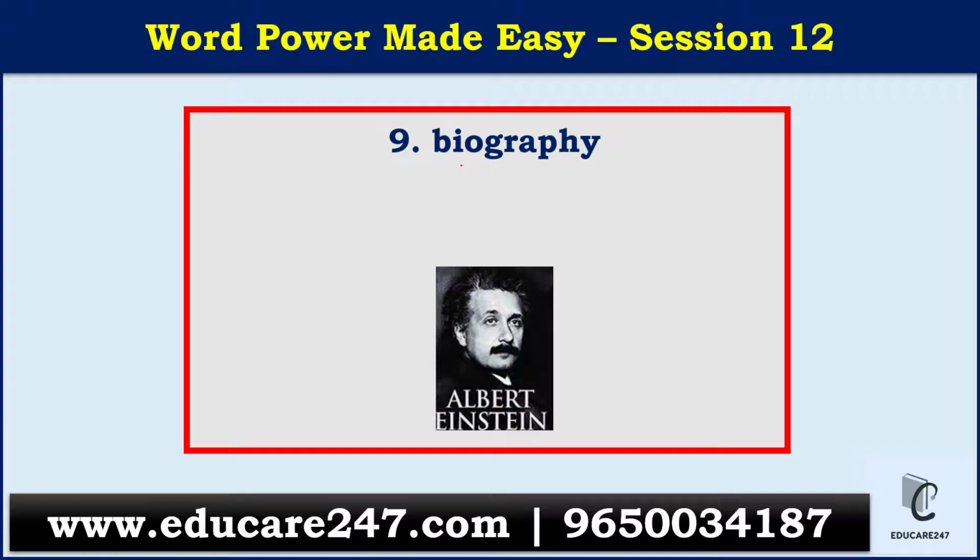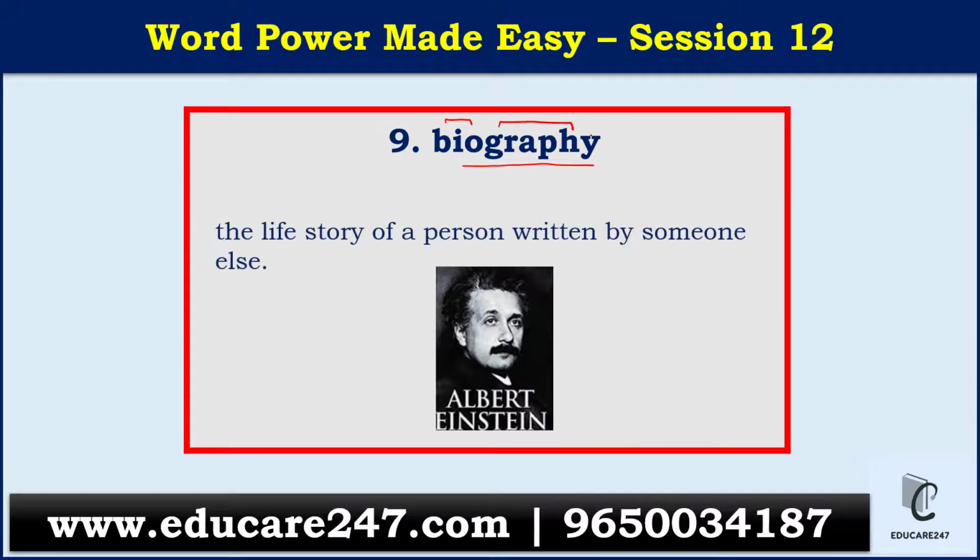Next we have biography. So now bio is relating to life, here it's relating to someone else, and graphy is from graphein, which means to write. So when a person writes about someone else, it will be termed as a biography. So a life story of a person written by someone else. Like you see here Albert Einstein. So someone has written about Albert Einstein. So it's a biography of Albert Einstein written by some person.